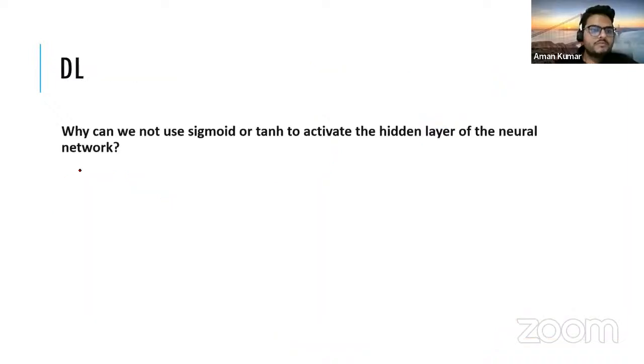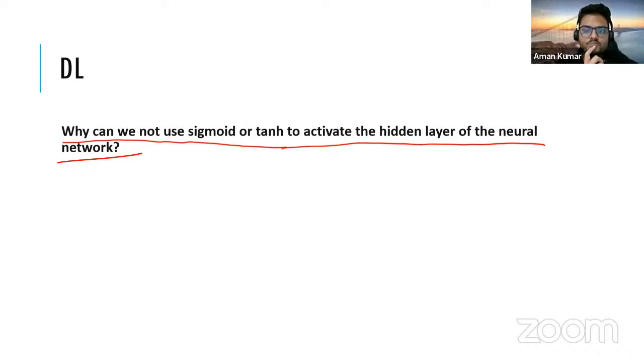Next is deep learning. Why can we not use sigmoid or tanh to activate the hidden layer of a neural network? Do you know this? Normally you will see that these kinds of functions are less used in the hidden layer. So I'm sure you know the reason for this. When I ask about robust, it means not getting much impacted, or in simple language, protected against.